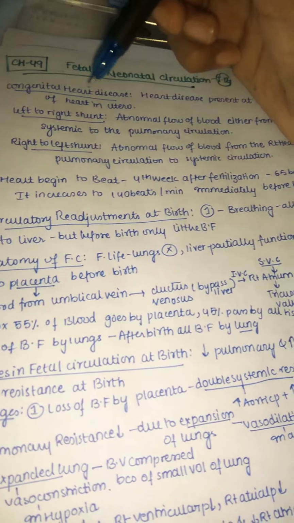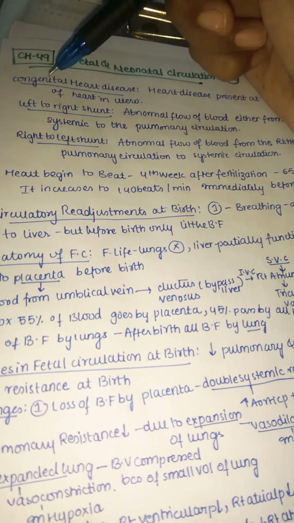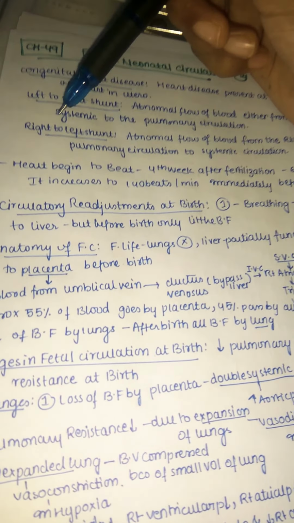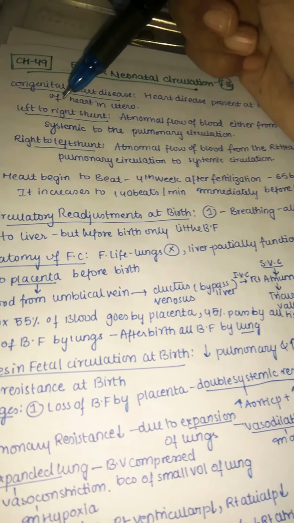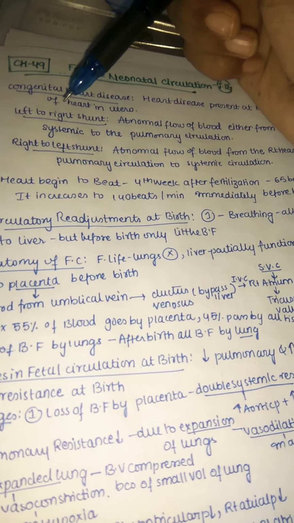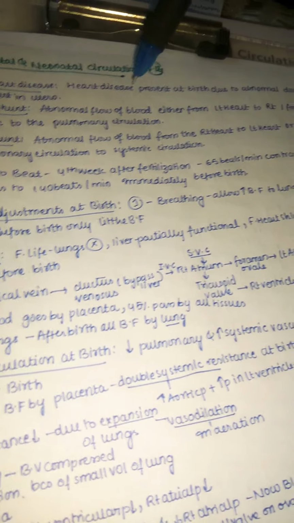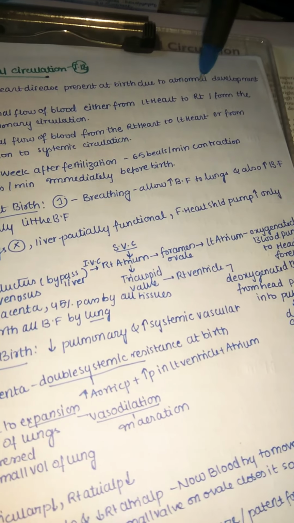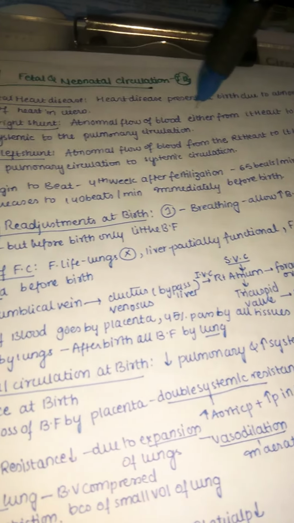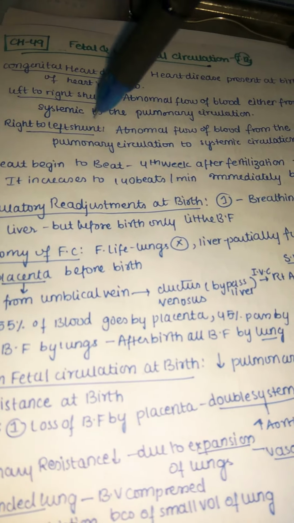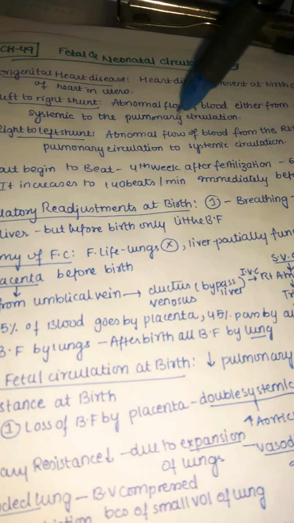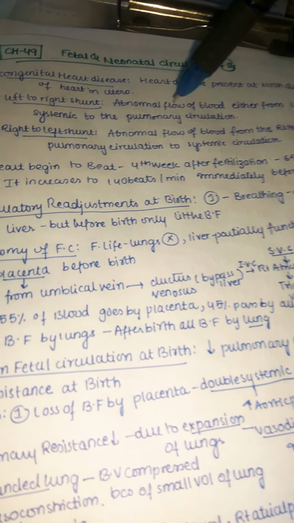Next, coming to left to right shunt. Here we are talking about the heart, right? From the left heart to the right heart. A shunt means a direct connection without following the normal pathway. It is an abnormal flow of blood either from the left heart to the right heart, or from the systemic circulation to the pulmonary circulation, because the left heart is mainly concerned with systemic circulation and the right heart with pulmonary circulation. So here the shunt is from systemic circulation to pulmonary circulation.